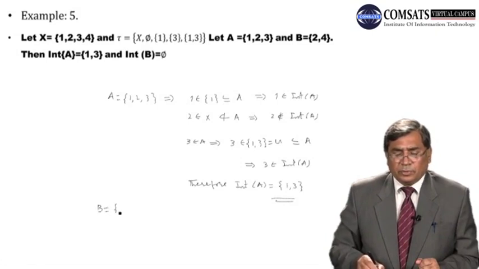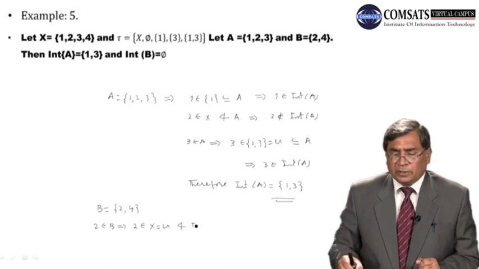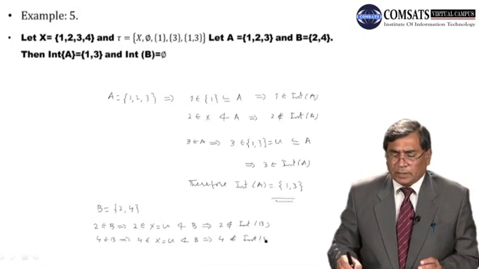Now 2 is an element of B. For 2, the only open set is X, and this is not contained in B. It means 2 is not an interior point of B. Similarly, 4 is an element of B, and the only open set containing 4 is X. This is the open set which is not contained in B. This implies 4 is not a member of int of B. This implies int of B is an empty set.